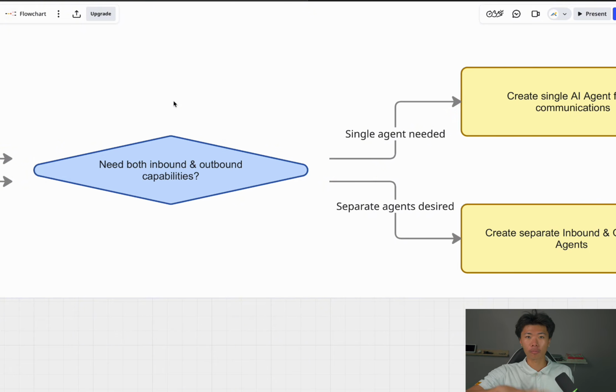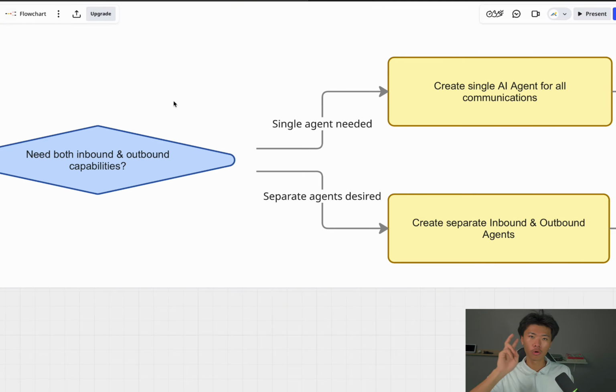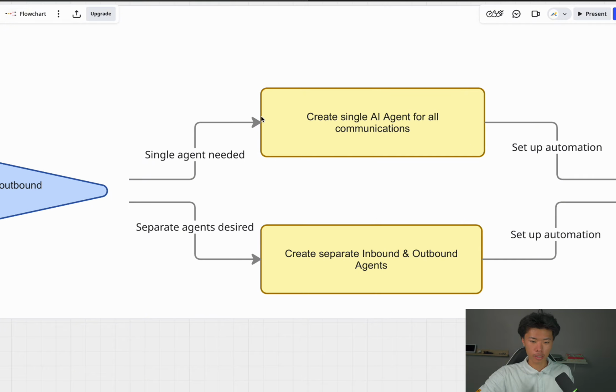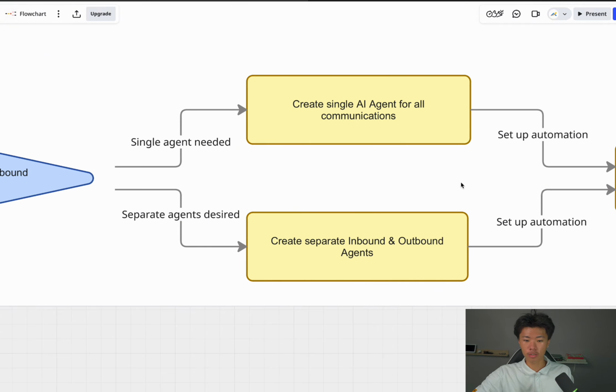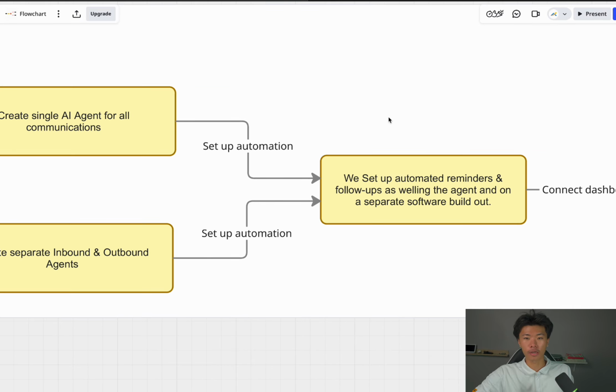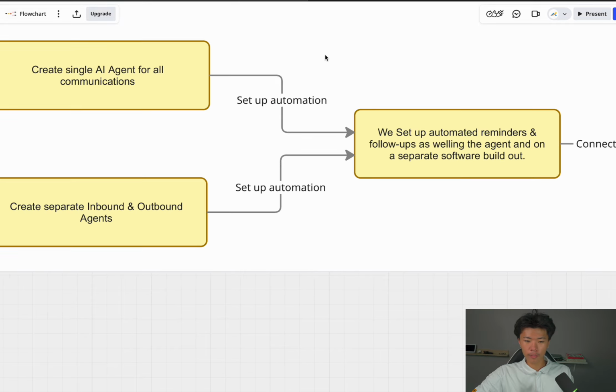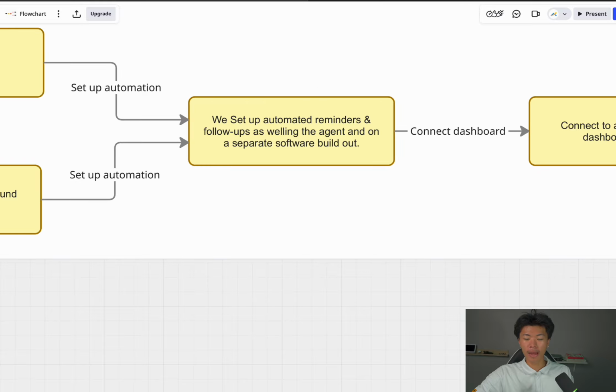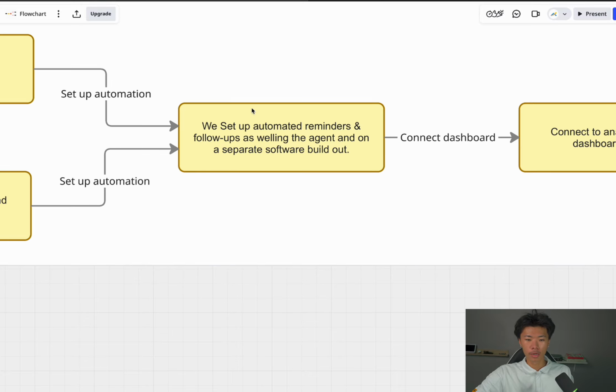Whether that's a form filled out or an appointment booked, whatever it is, you only really need 2 agents, right? And this is where it comes out to. Now, the single agent, which is creating an AI agent for all communications, and another one is creating a separate inbound and outbound agent, right?